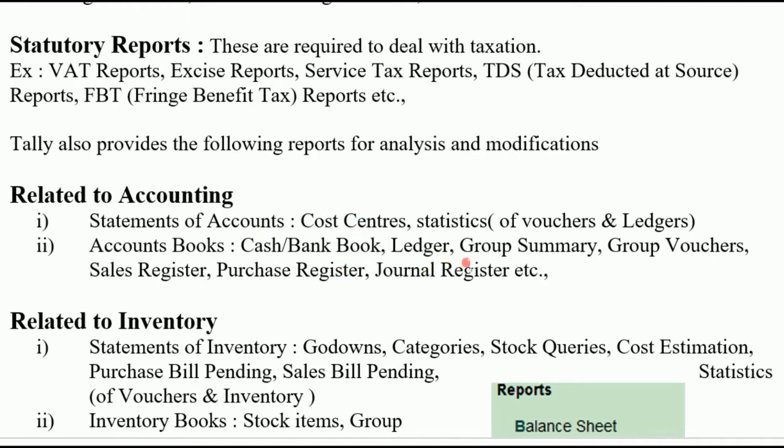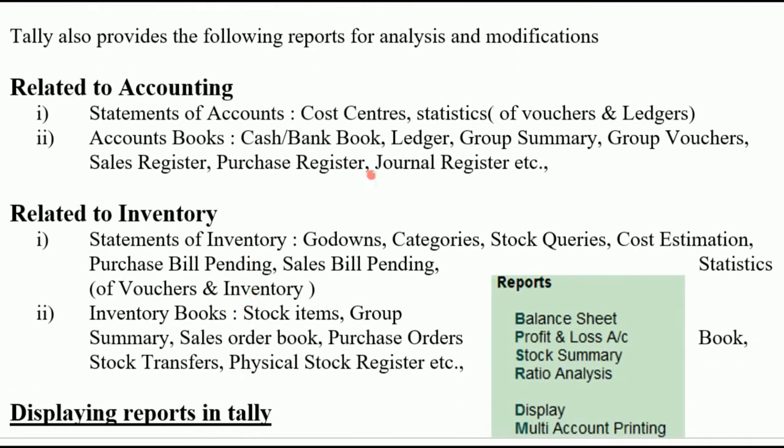That is how many vouchers are there in the company, how many ledgers are there in the company, that we can find out; we call it statistics. And the account books: cash or bank book, ledger, group summary, group vouchers, sales register, purchase register, and journal register.